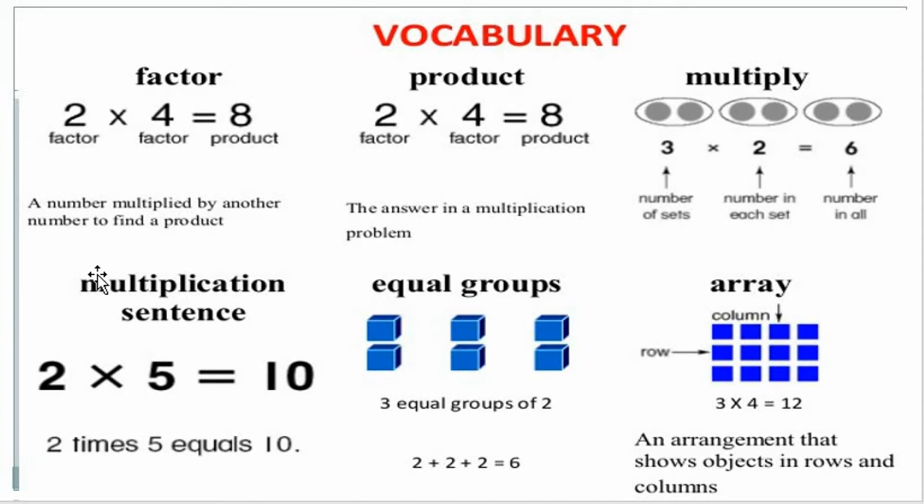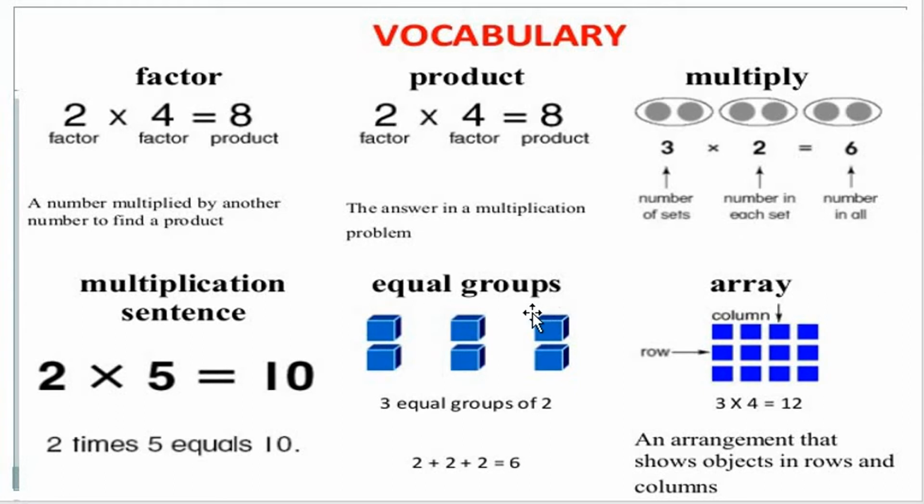Multiplication sentence: how can we describe a number multiplied by another number to find a product, and the answer in a multiplication problem? Understood? 2 5s are 10. So 2 times 5 equals. 2 1s are 2, which means 2 plus 2 is 4, plus 2 is 6, plus 2 is 8, plus 2 is 10. Like that we take the 2, but how many times? 5 times. So 2 5s are 10.